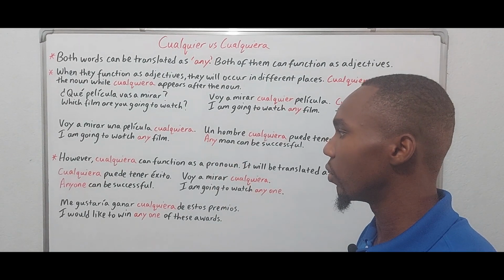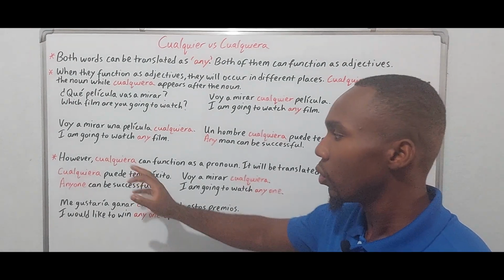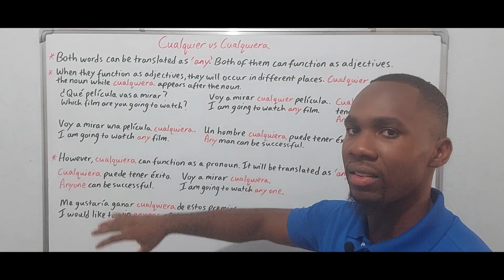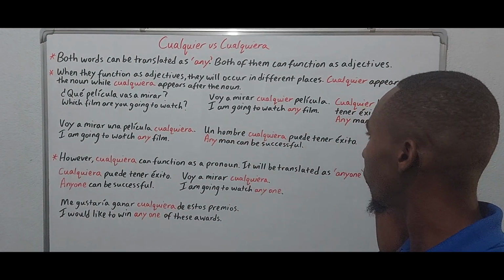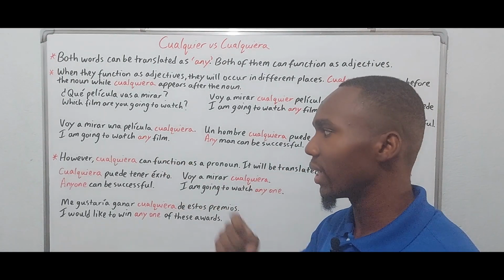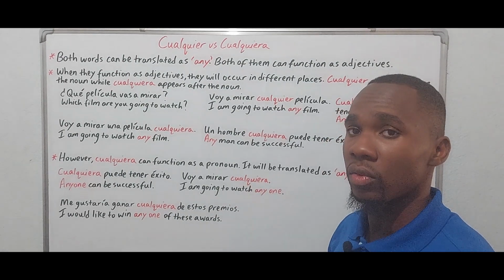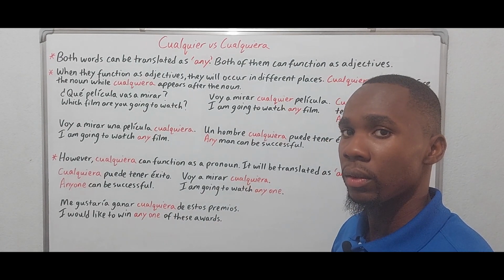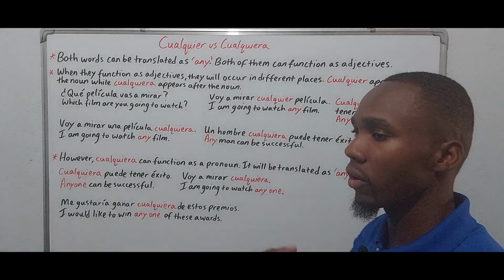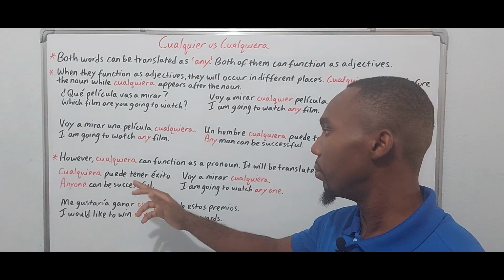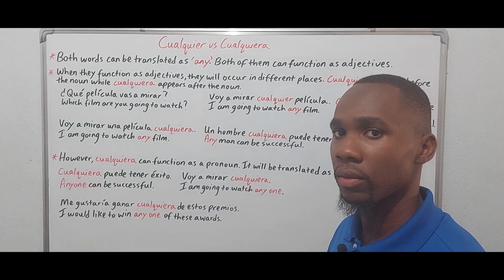Cualquiera puede tener éxito. Anyone can be successful, right? So cualquiera replaces a noun. So when I say un hombre, or when I say cualquier hombre, any man, cualquiera. Because remember, pronouns replace nouns, right? So, un hombre cualquiera or cualquier hombre, both of them can be replaced by cualquiera. Anyone can be successful, right?